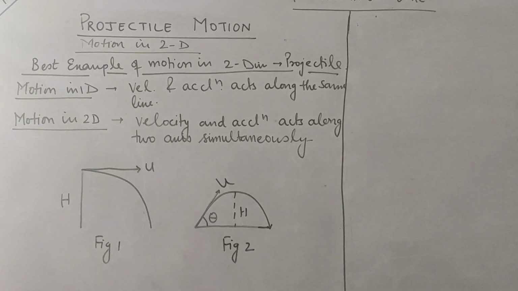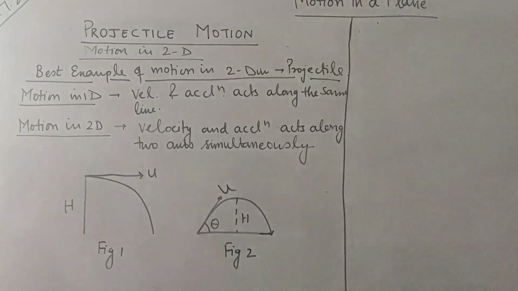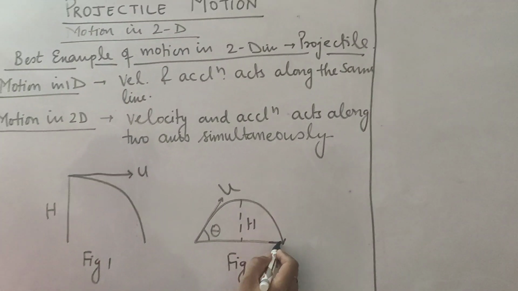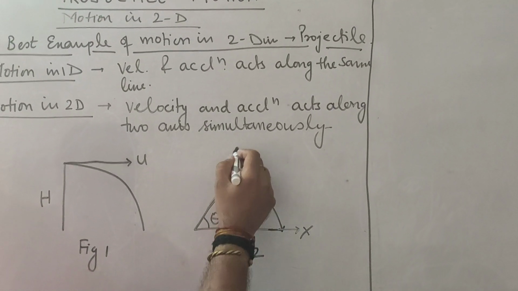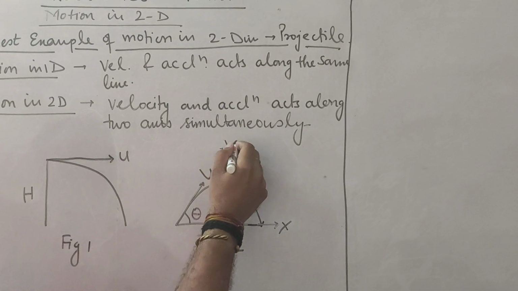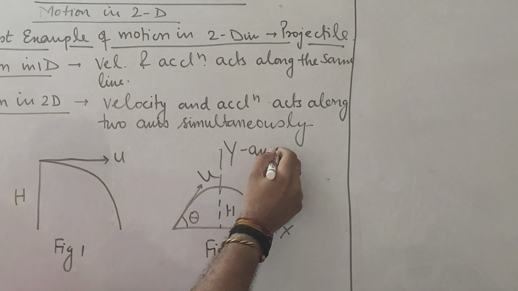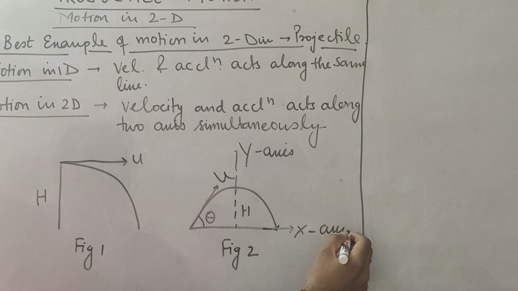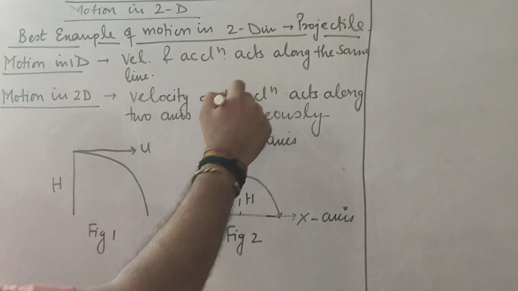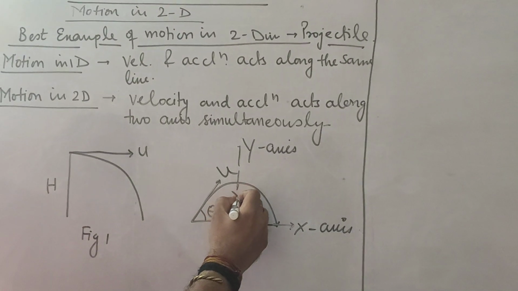So projectile motion involves motion along the x-axis, say this is along the x-axis and this is along the y-axis. Here you can see that velocity is acting upwards, but acceleration due to gravity is acting along this direction.